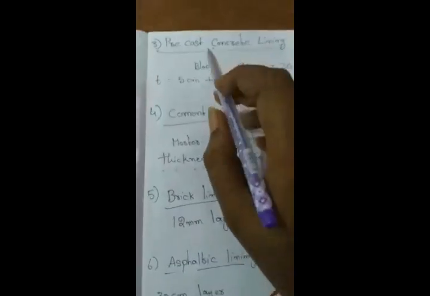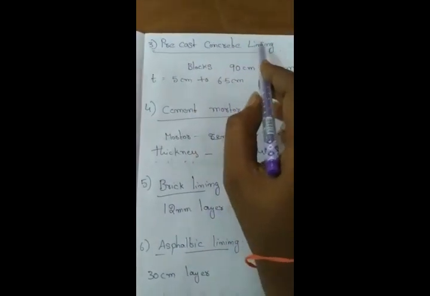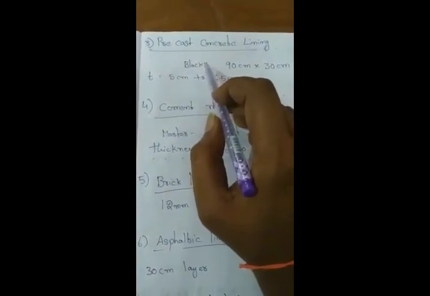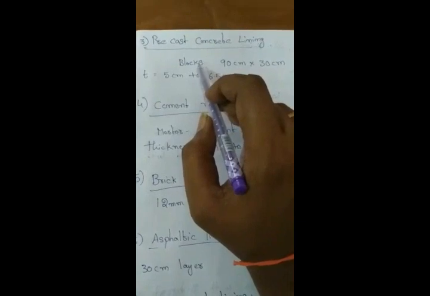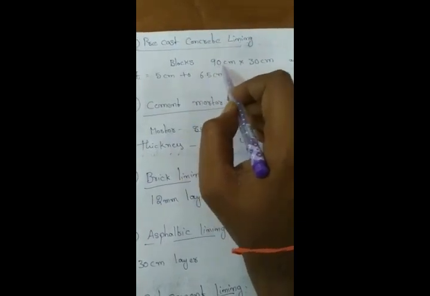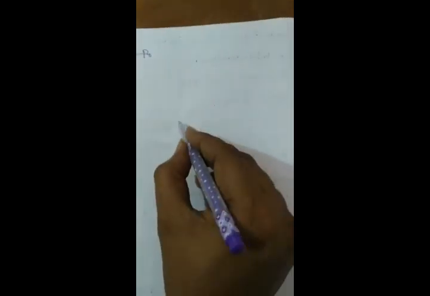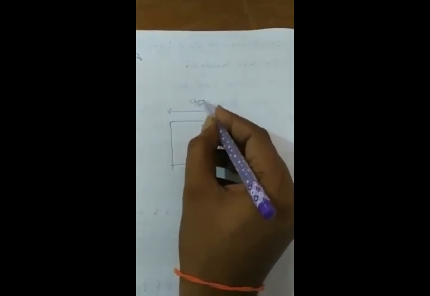Coming to the next one, precast concrete lining. Here, for example, tile-like elements having a size of 90 centimeters by 30 centimeters are placed in a canal.